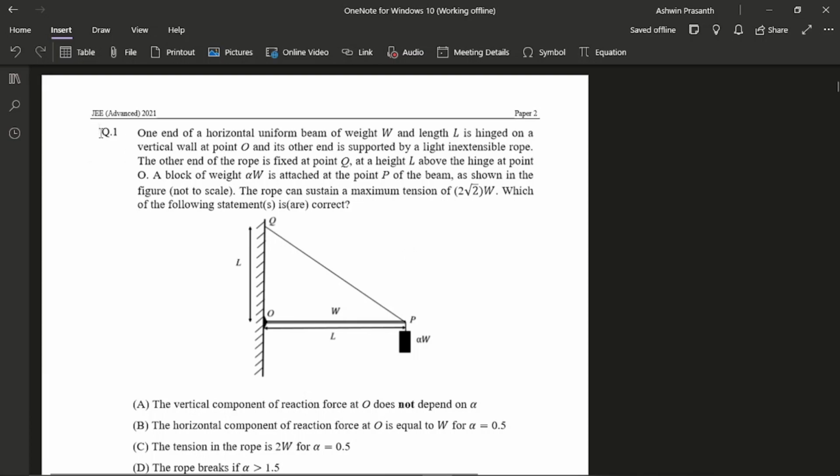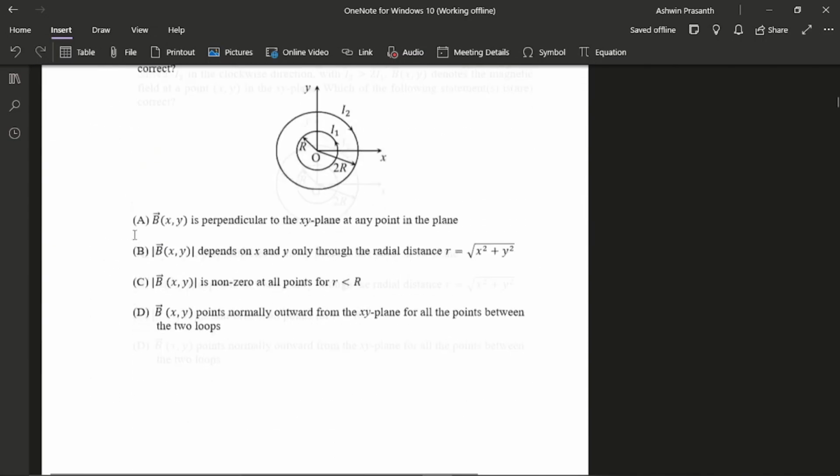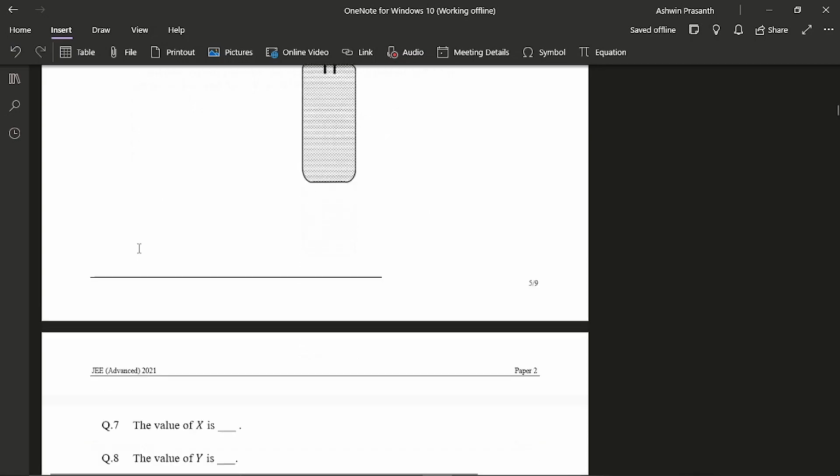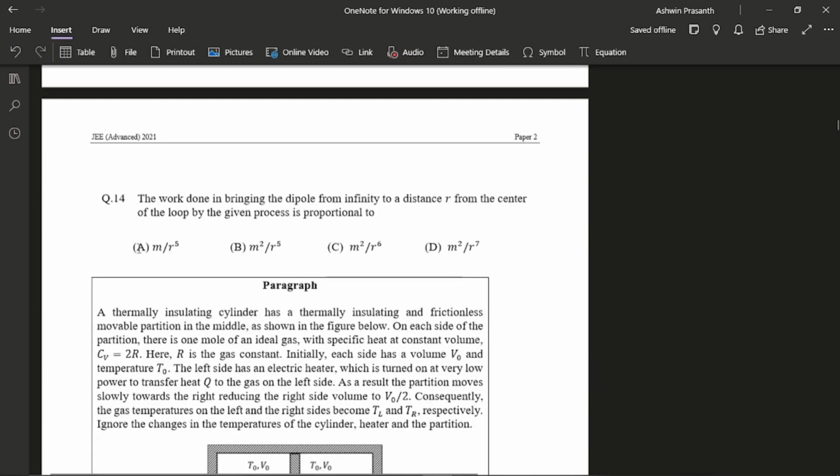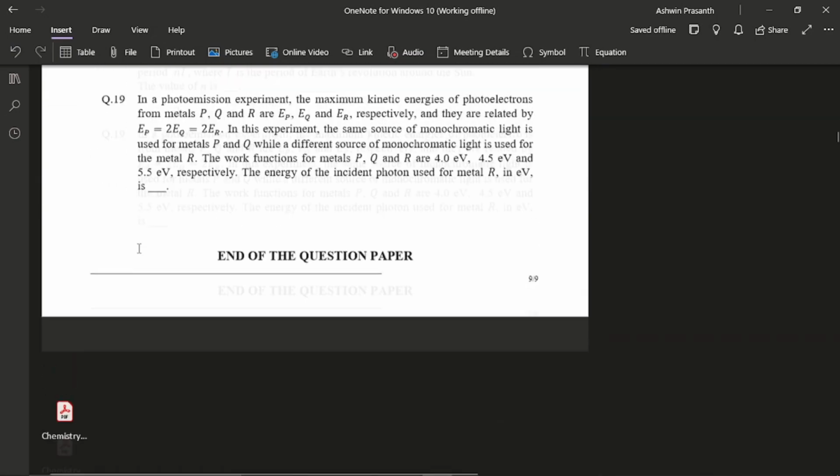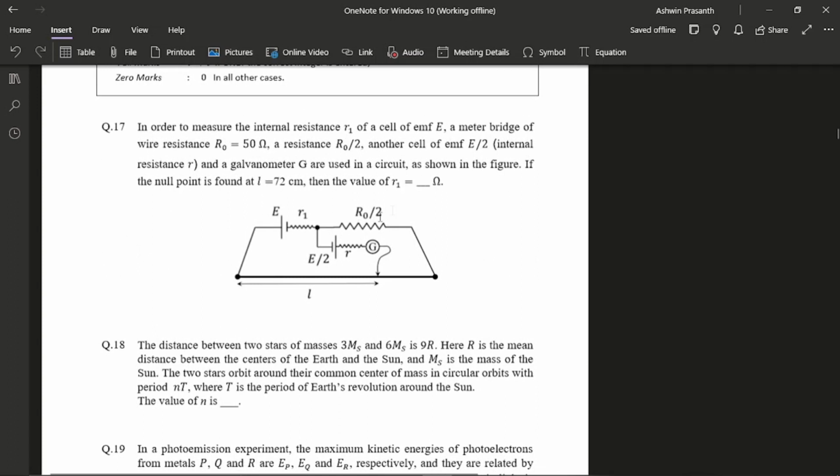So, anyways, in physics, it's section 2 first. No, sorry, section 4 first. This question, I think, was a modification of the Wheatstone bridge with internal resistance and all. I did it by nodal analysis. It took me some time, but still I got it right.